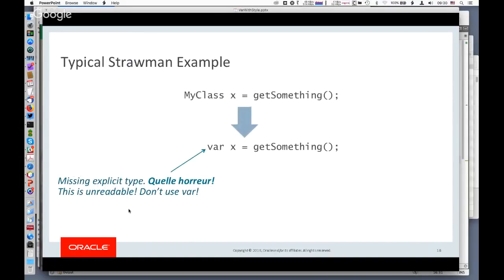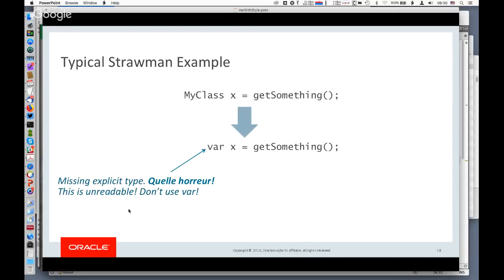One of the things that seems to occur a lot in internet discussions is a straw man example. People will make up a bit of code and say, we're going to use var here, and look at this. This is terrible. We have no idea what's going on in this code because we now no longer know the type of variable x. You know, this is horrifying.